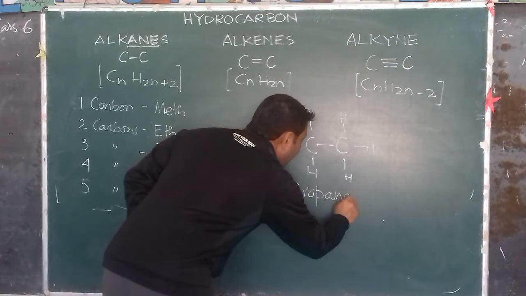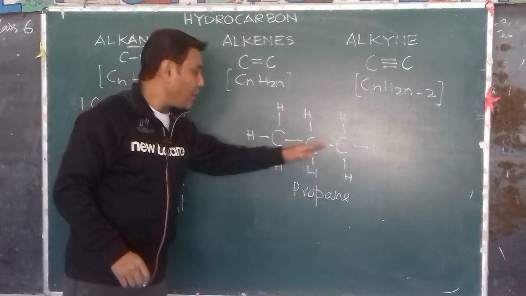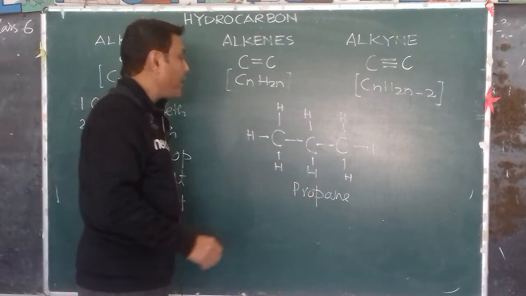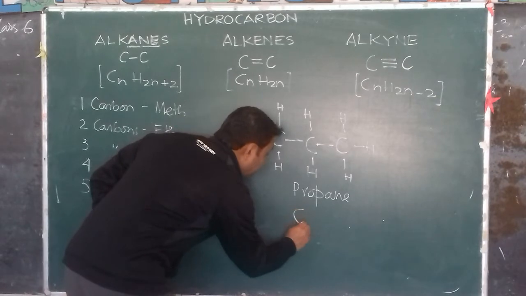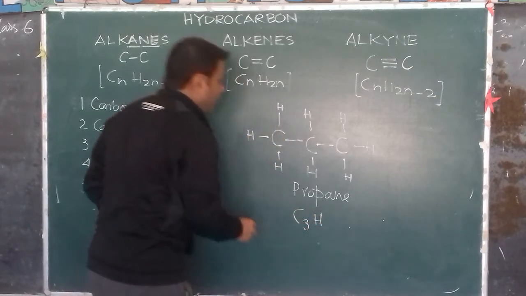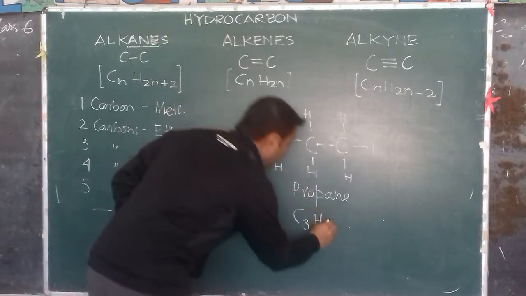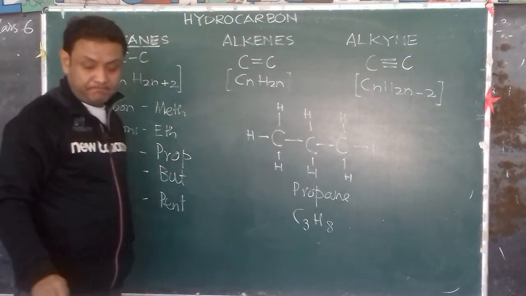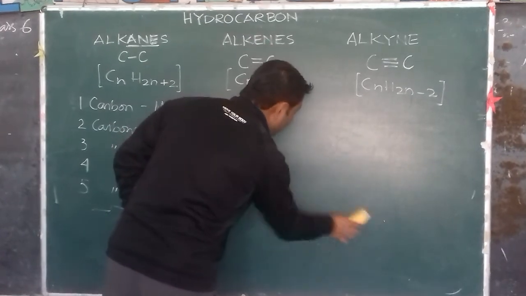Propane. Prop means 3 carbon atoms. Ane means alkane, having a single bond. So this is the structure of propane, and the molecular formula will be C3H. You can count it: 1, 2, 3, 4, 5, 6, 7, 8. So C3H8. All right. So similarly, we go to butane.